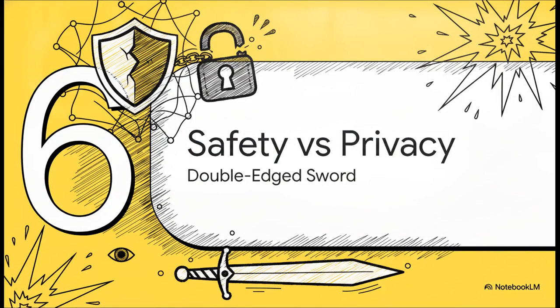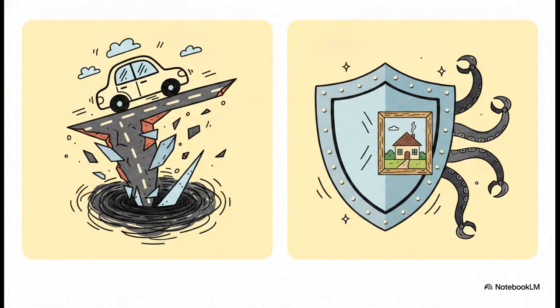Section 6. Safety versus privacy. The double-edged sword. When a system is proven to be this structurally fragile, we have to take a step back and look at the wider implications for the real world. So, the crucial point is how we interpret this vulnerability. On one hand, we have a critical risk. The BadWorld framework exposes severe dangers if we start deploying visual world models in safety-critical systems.